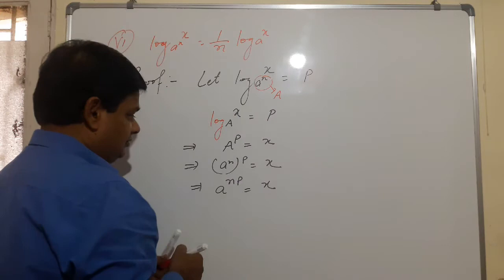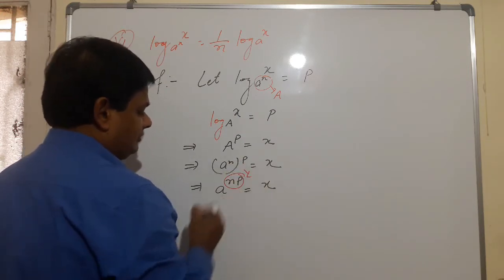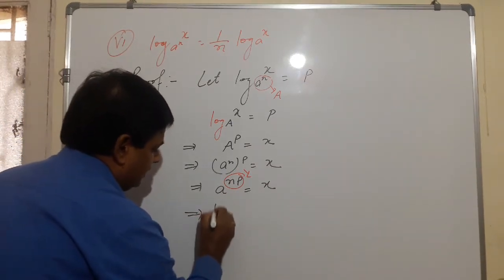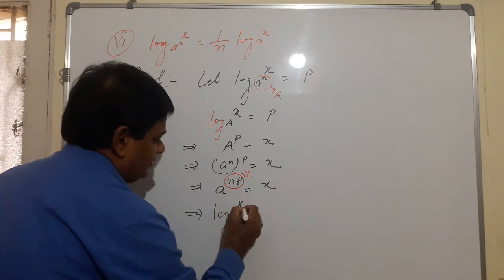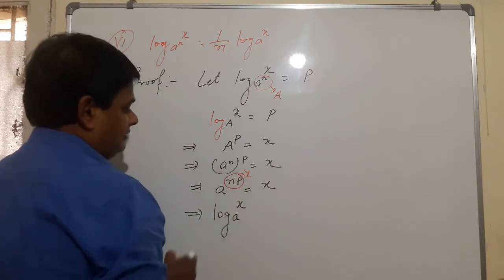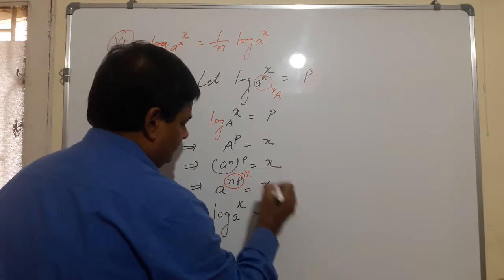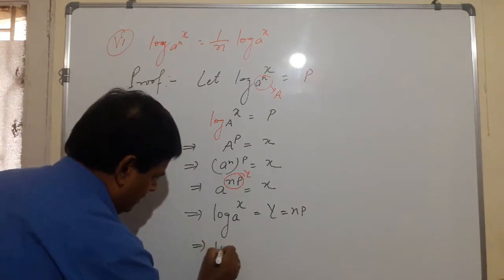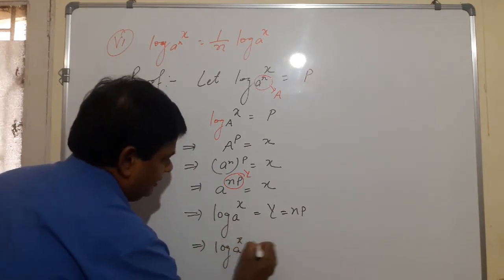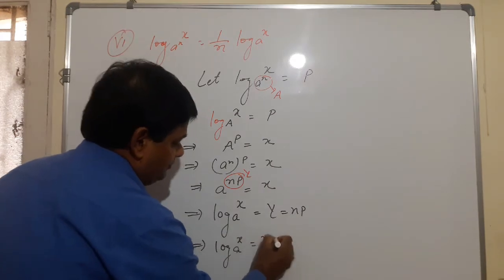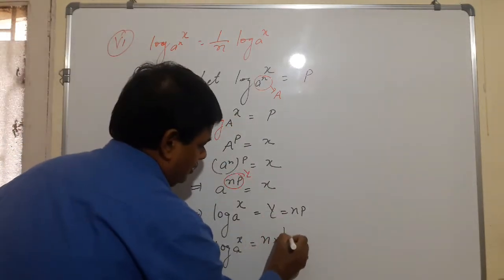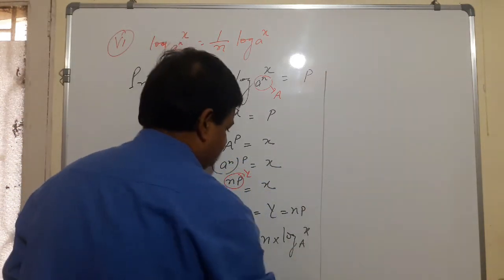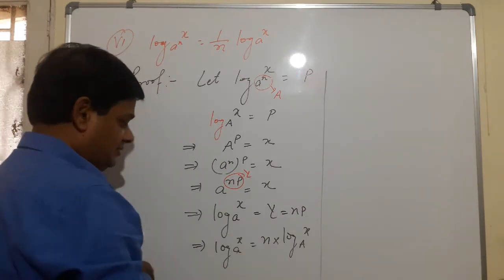Now suppose this one is capital Y. So according to the definition of log, we can write like this: log x to the base a equals Y. What is Y? Y is np. So it means log x to the base a equals n into p. What is p? P is log x to the base A. So see here, we can write like this.